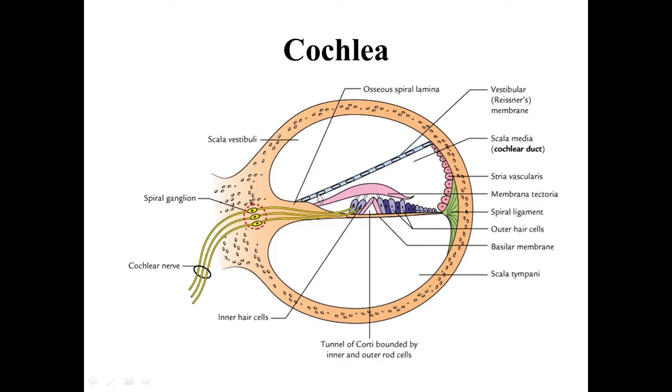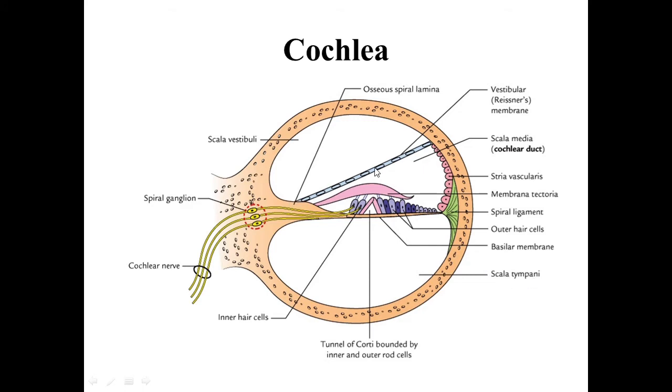Below the basilar membrane, this part of the canal is called the scala tympani.